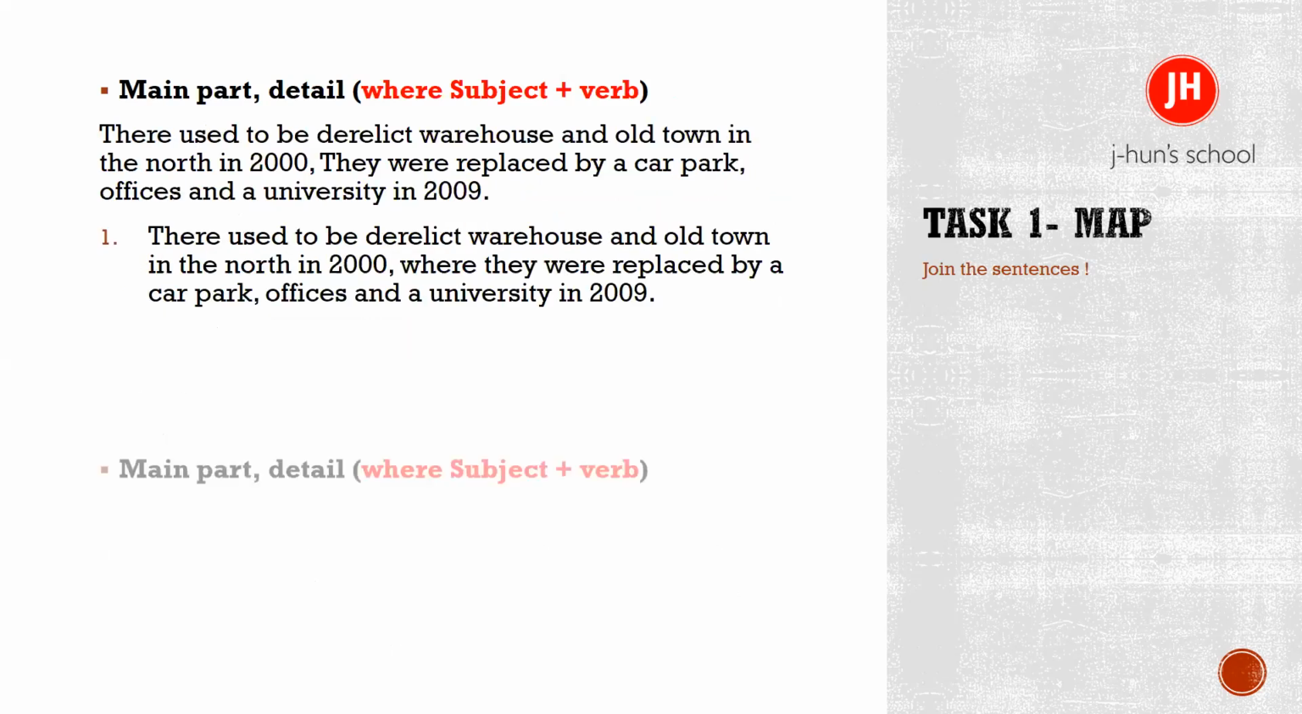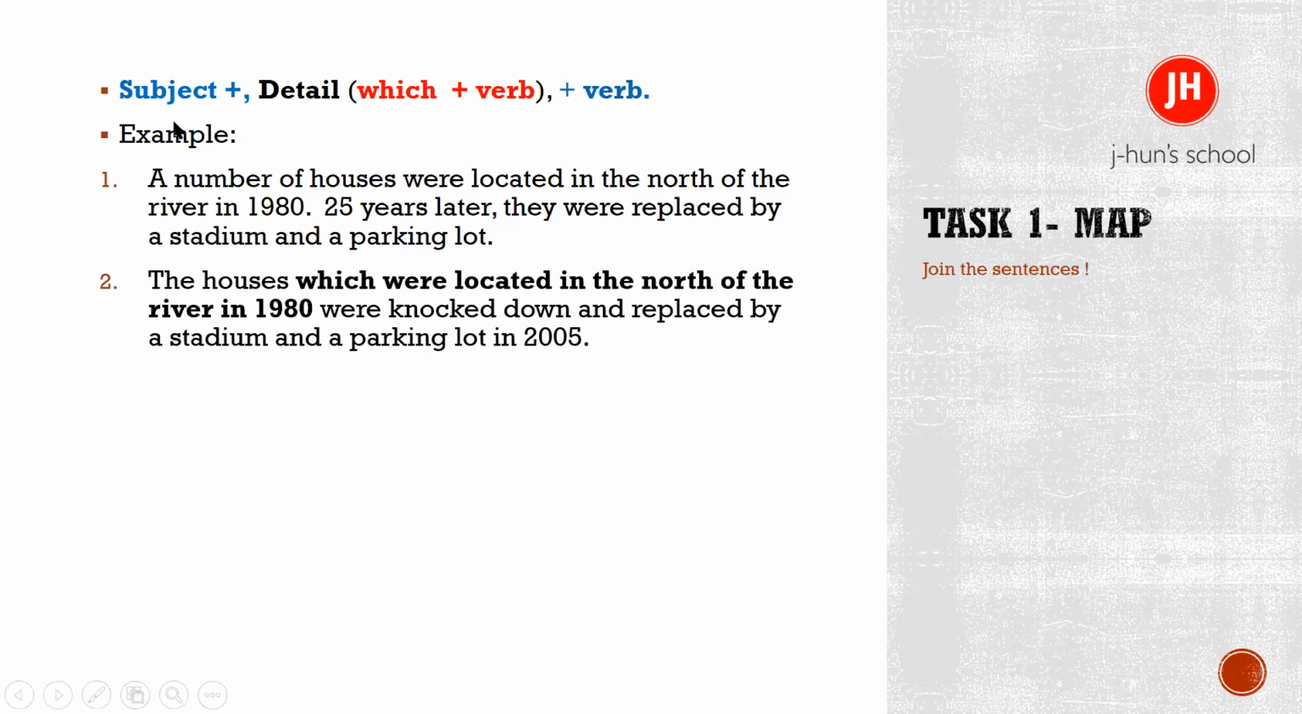Okay, so I've got many here. Okay, this is another structure, and it is which plus verb. If you remember, we also talked about it in the earlier lessons in the previous classes. Which increased, which decreased. Do you remember it? Yeah. So now, can you read it, please? A number of houses were located in the. Okay, let me just directly read the new structure. The houses which were located in the north of the.